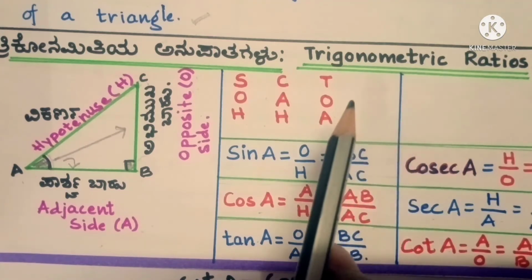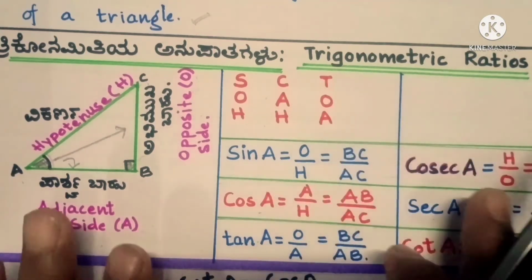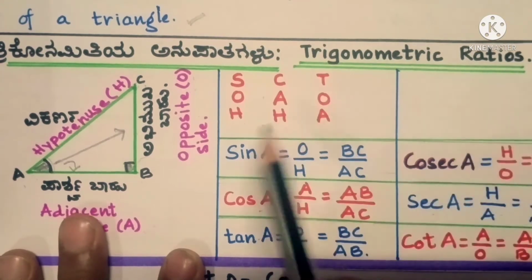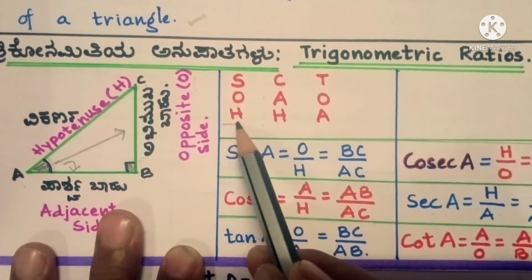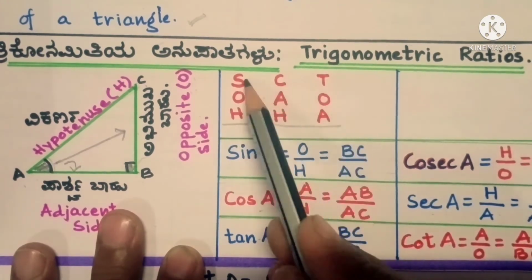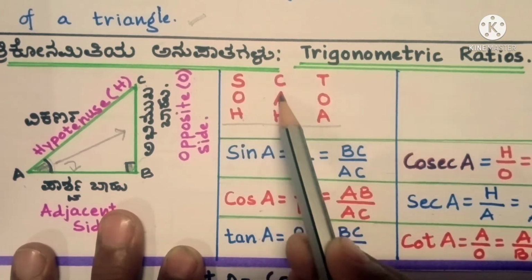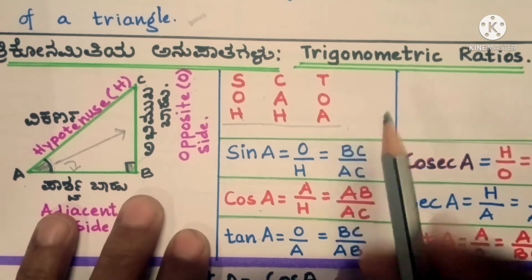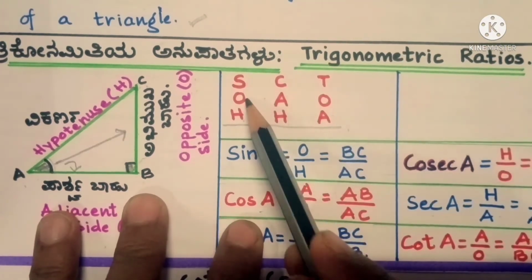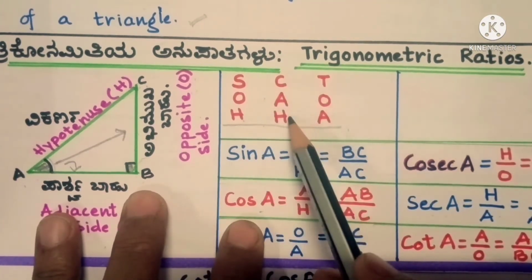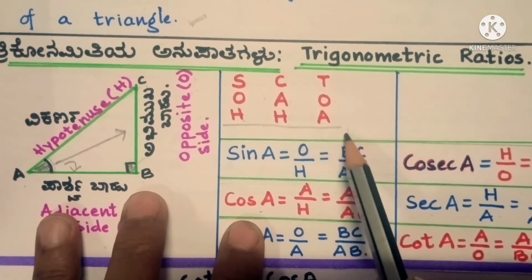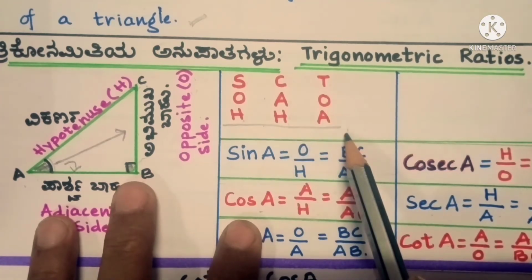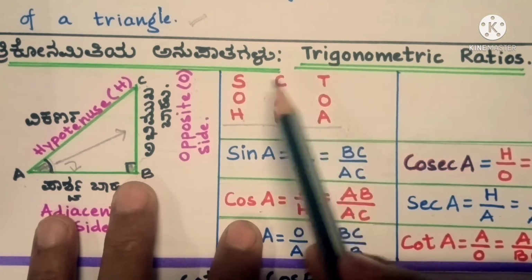What are these trigonometric ratios? Don't worry, it's going to be very simple. I'm just going to give you a formula. Can you see this formula here? SOHCAHTOA. I hope it's clear. Well, I'll give you a simple way to remember that.